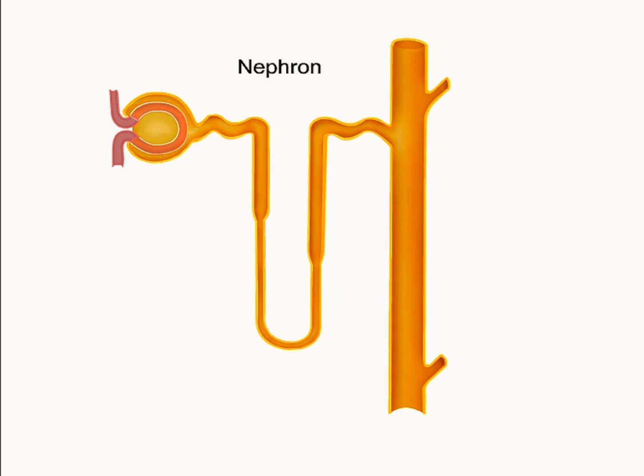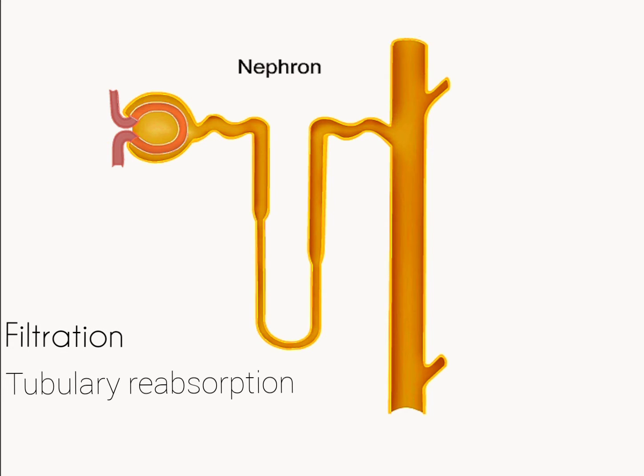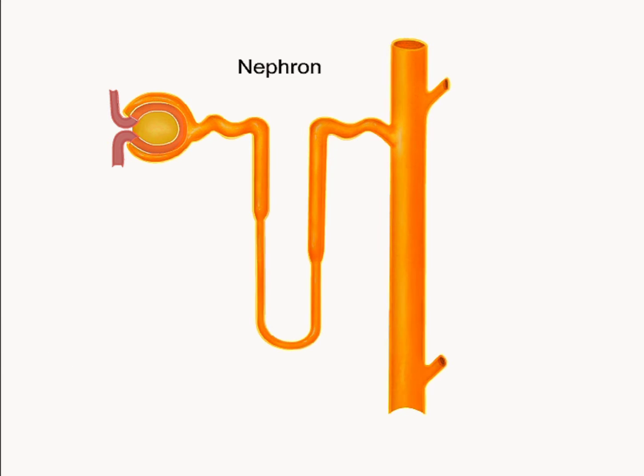Body composition is altered by three primary mechanisms: filtration, tubular reabsorption, and tubular secretion. We will examine each of these mechanisms in the context of the structure of the nephron.